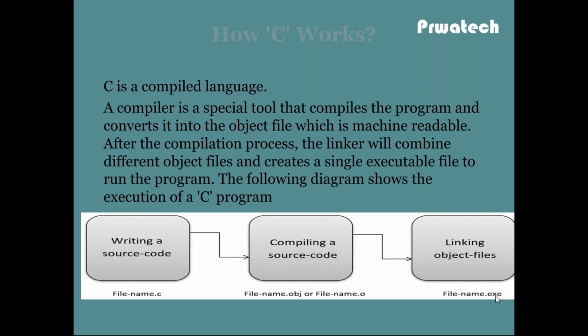So sample.c is converted into an obj file. The obj file is machine readable. The machine doesn't know about any language except binary code only, 1s and 0s. So we convert the obj file to an exe file using the linker. This is the working flowchart of C.